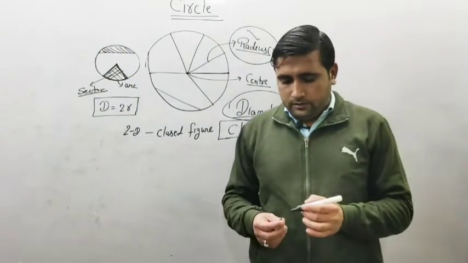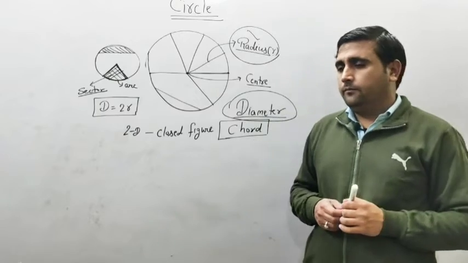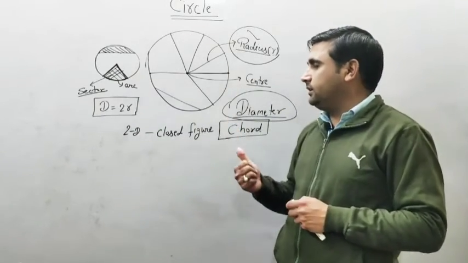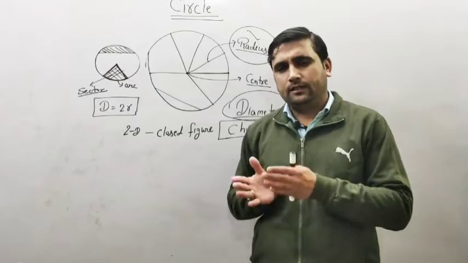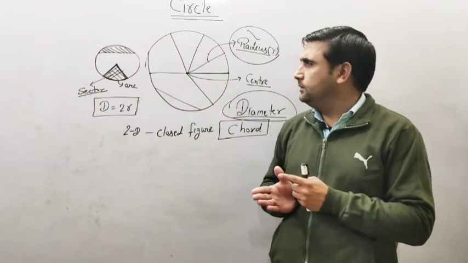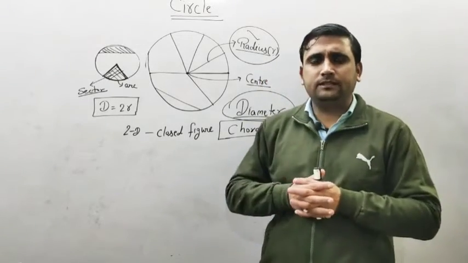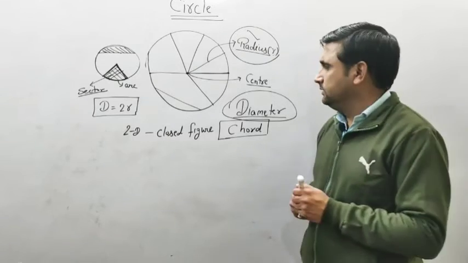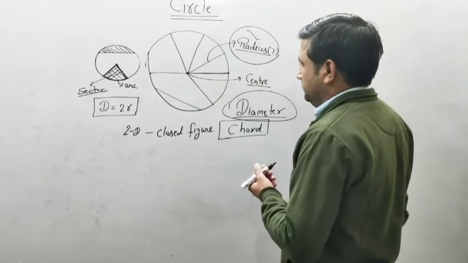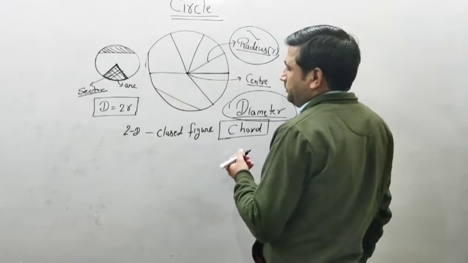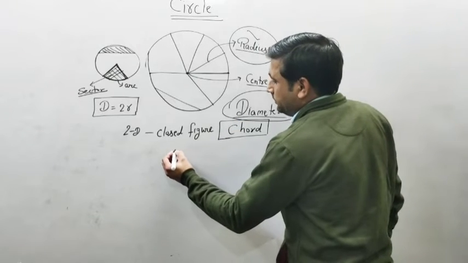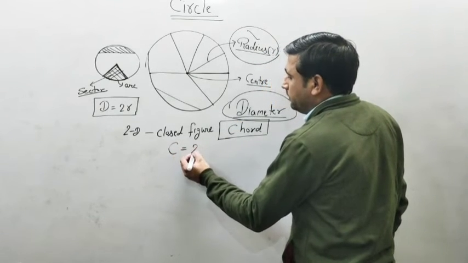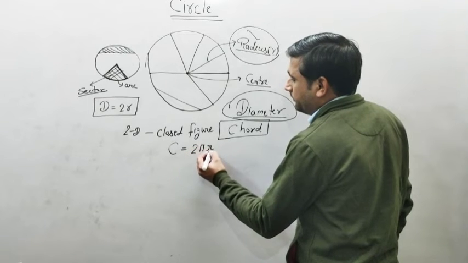Clear? We have two formulas. The first one is to find the circumference of the circle. What is circumference? Circumference is the perimeter of the circle, the total length of the circle. So circumference is found by 2 pi r.